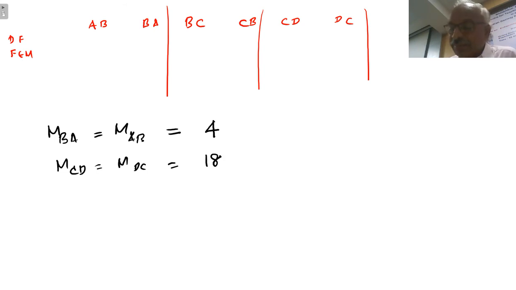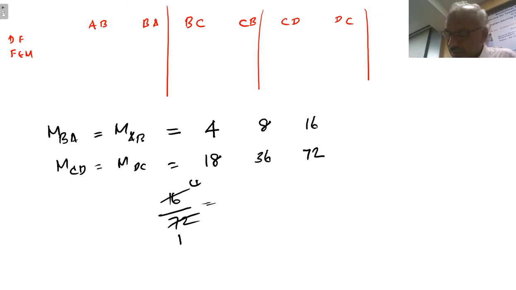Or MAB, MBA can be assumed as 8. So the same ratio we have to maintain. So this has to be 36. So 4, 8, 18, 36. Or this can be assumed as 16, or this can be assumed as 72. That is, 16 by 72 will be equal to 4 by 18. So in that ratio we can assume any value.